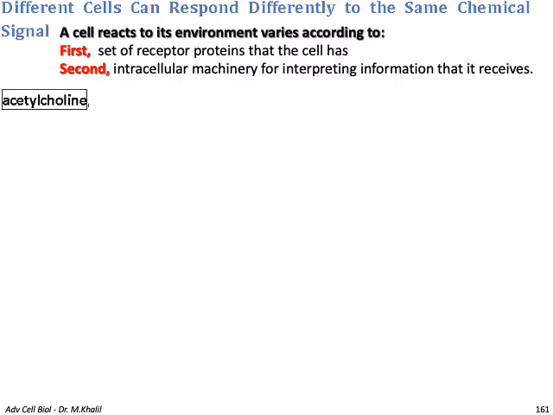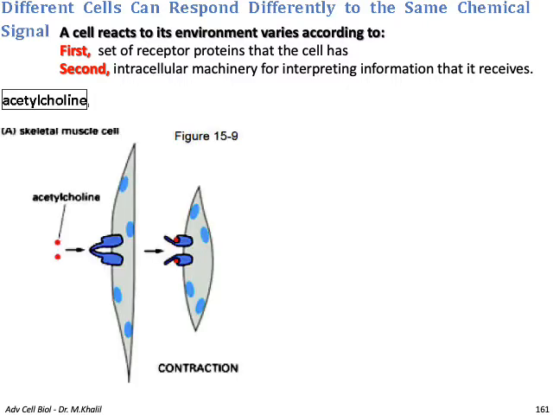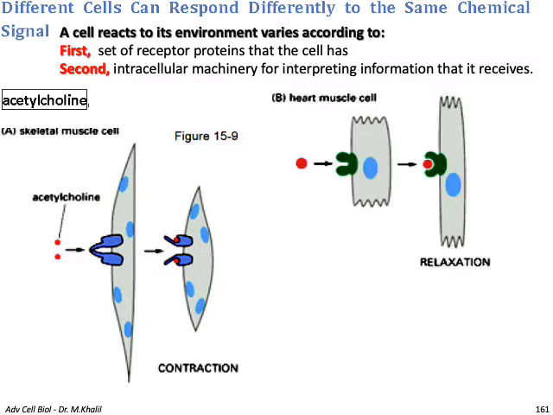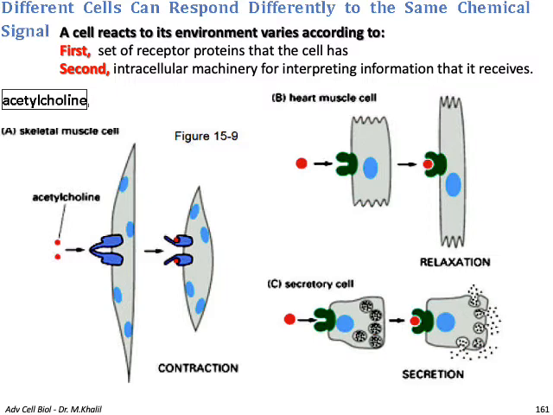The perfect example of that is acetylcholine. Acetylcholine is a neurotransmitter. You can see that once it is recognized by skeletal muscle, it leads to contraction of the skeletal muscle, while the same acetylcholine, once recognized by cardiac muscle, heart muscle, leads to relaxation. The same acetylcholine recognized by a secretory cell leads to secretion. So we have the same signaling molecule, but different receptors, different target cells, and different effects.